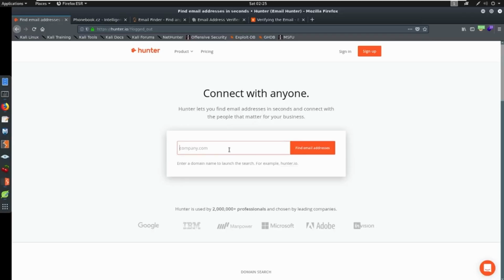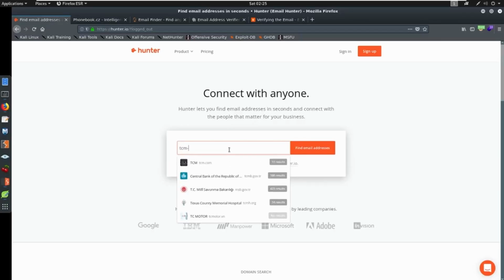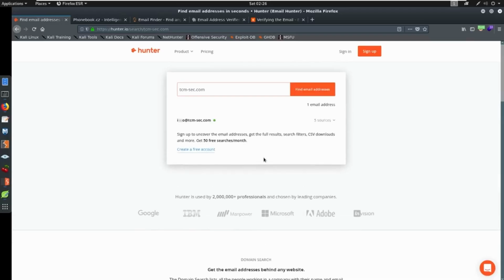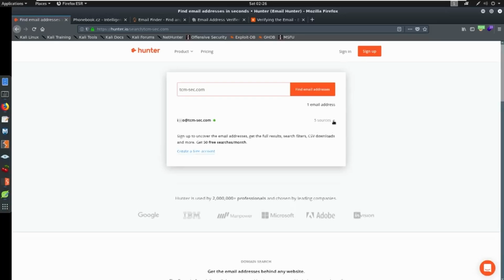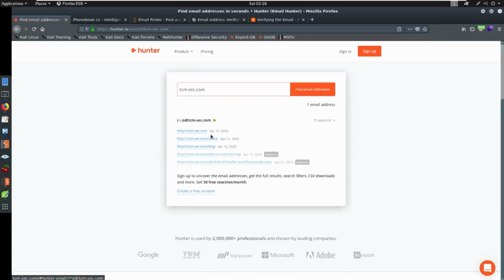Say I want to type in TCM Security, tcm-sec, and you can see TCM Security here. We get one result on the email address, so we'll click it and see what happens. It looks like we have info@tcm-sec.com. It tells us there are 5 sources that identify this. So we see tcm-sec.com, an about page, blogs. This is where they're finding it, okay?